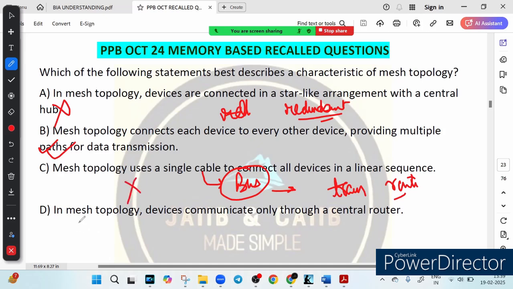And last we have, in mesh topology, devices communicate only through a central router. Do you think it is correct? Is it true? No, because it describes a hybrid or a star network, where communication happens through a central router or switch. In a mesh topology, it allows direct communication between devices without depending on a single router, right? So this is a hybrid or a star topology. So in this question, we have gone through every type of topology possible: bus topology, mesh topology, star topology, hybrid topology. For example, let me give you an example for option D.